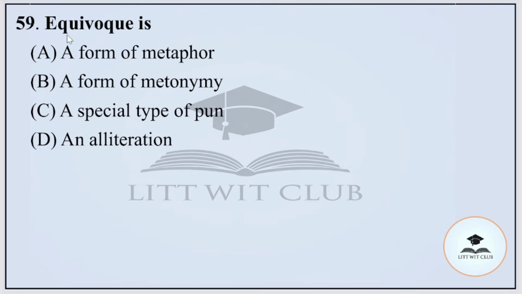Question number 59. Equivoque is a form of metaphor, a form of metonymy, a special type of pun, or an alliteration. And the correct option is option number C, that is a special type of pun.